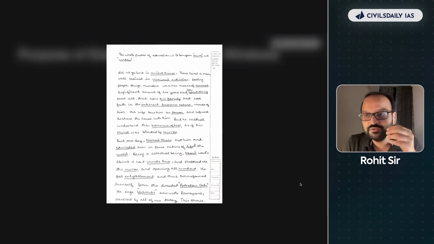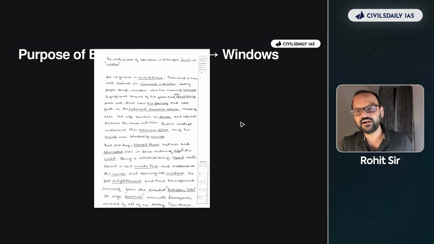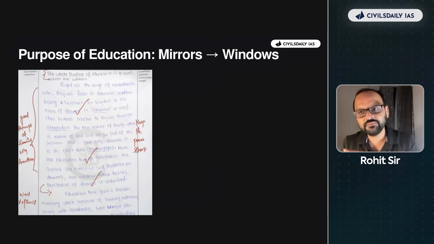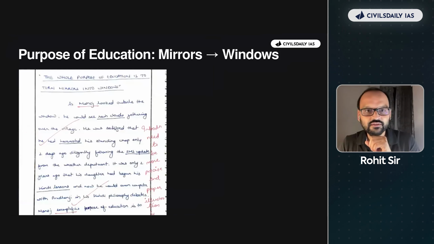And so when you write every week and when we check your copies every week, we tell you where you're going wrong. Versus if you start right after prelims, you will end up wasting so much time that फिर संभालना मुश्किल हो जाता है.